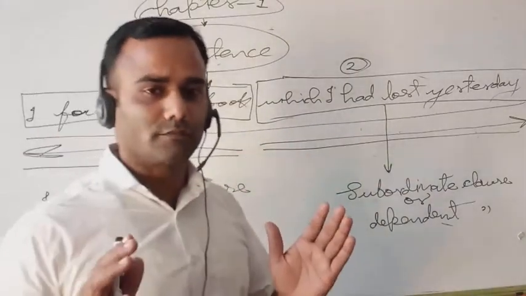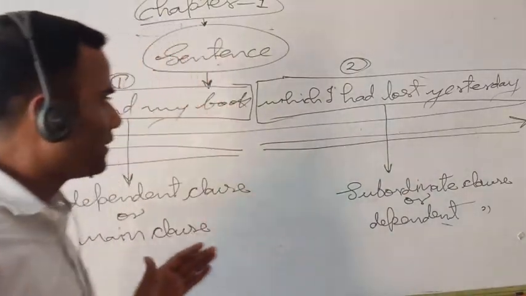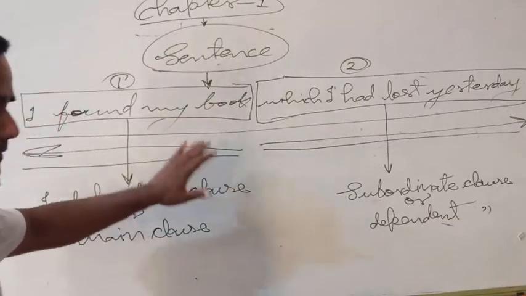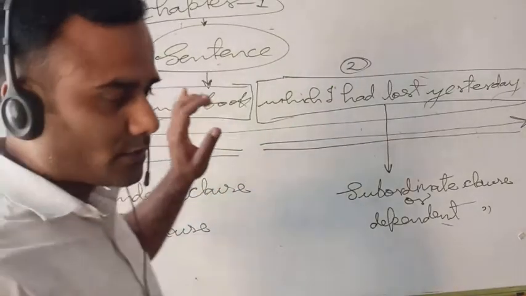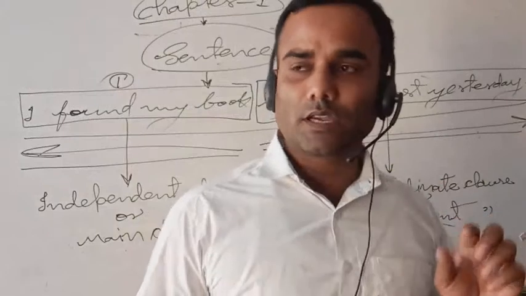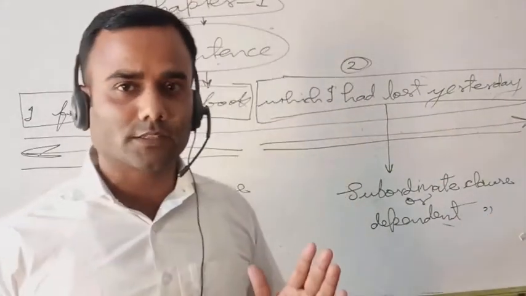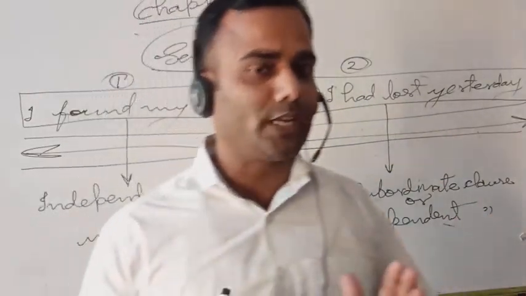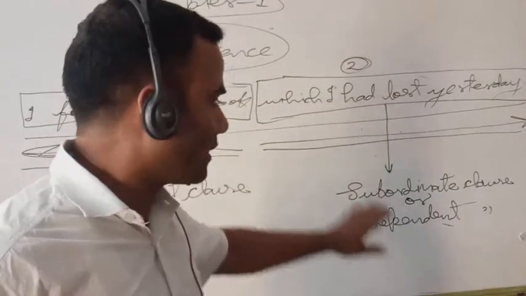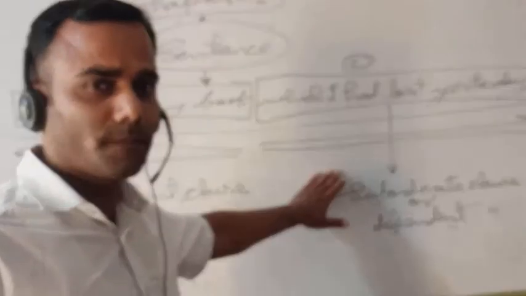Broadly we can say that, but factually the independent clause can give its complete sense, more complete sense in comparison with the subordinate clause.